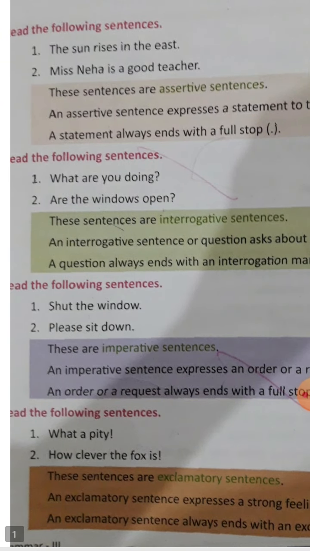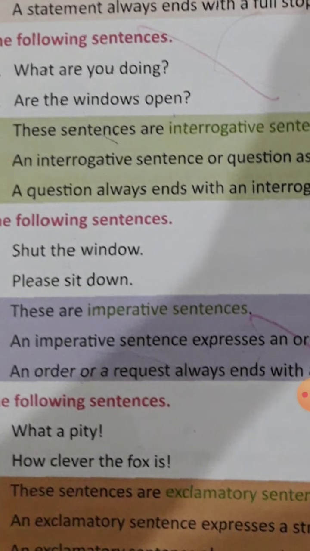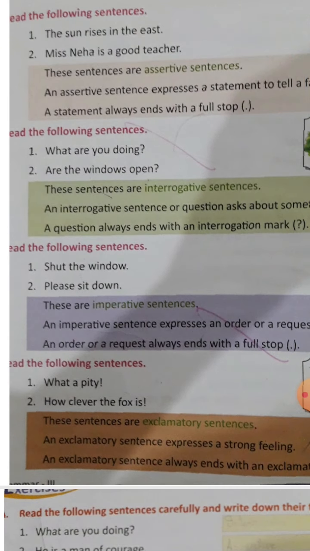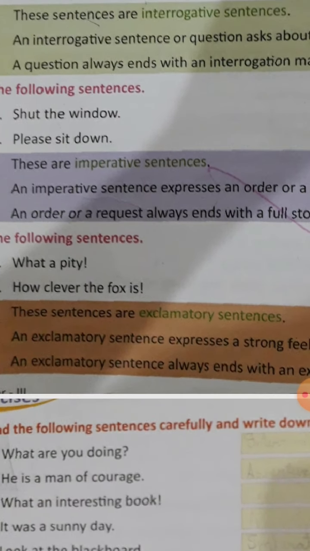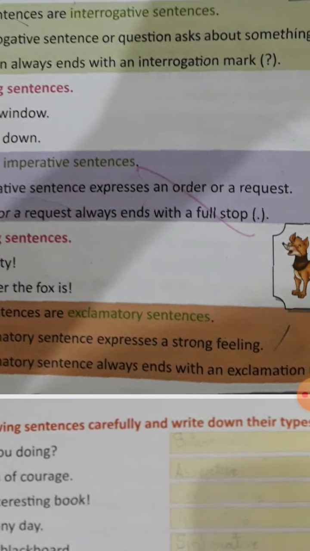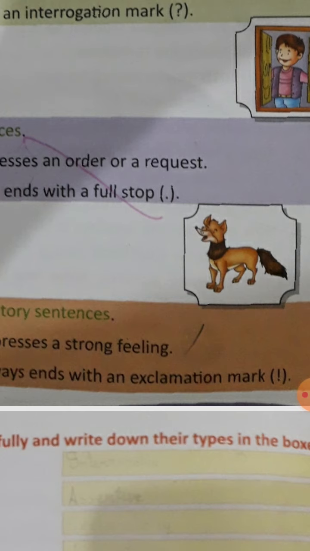After that we have interrogative, which asks a question and ends with an interrogation or question mark. Then we have the imperative sentence. It also ends with a full stop and it expresses an order or request. And at last we have exclamatory, which shows some strong feeling or sudden emotion and ends with an exclamation mark.